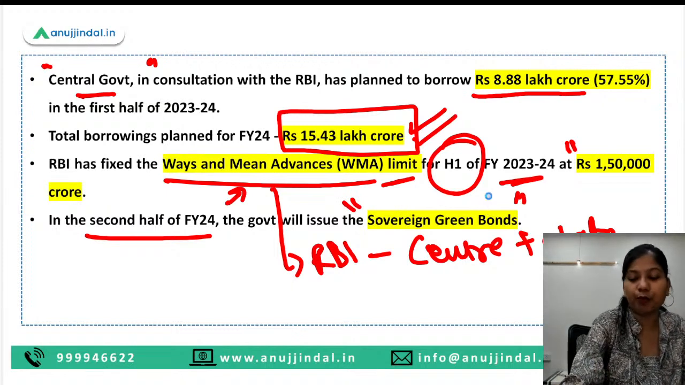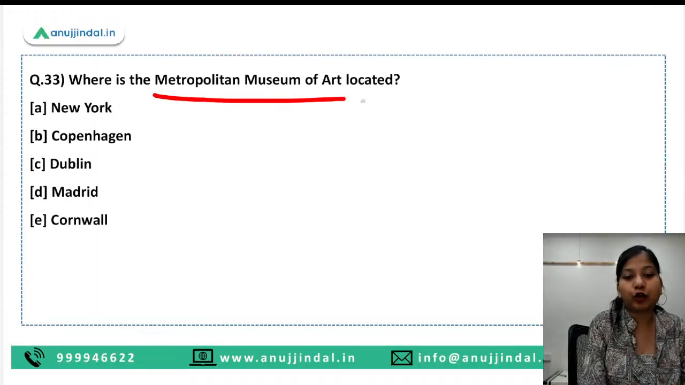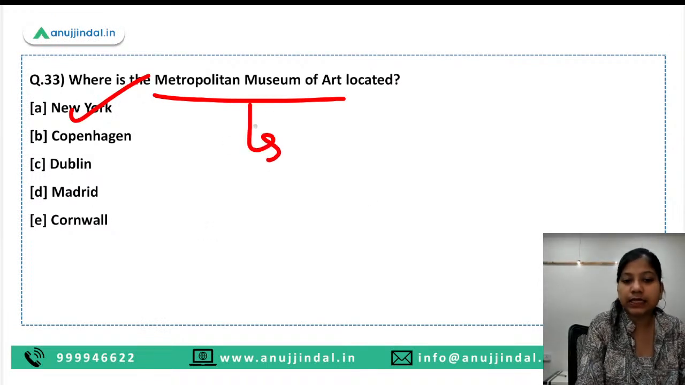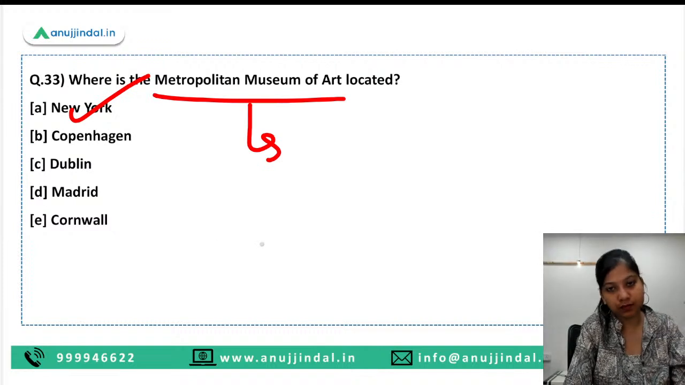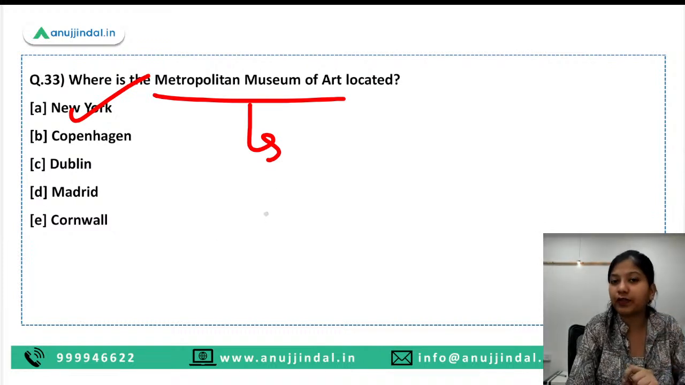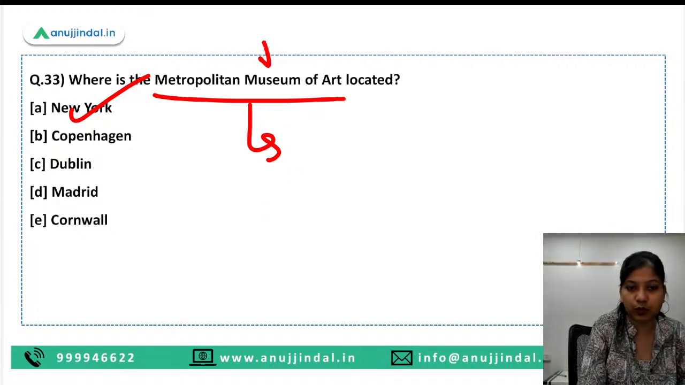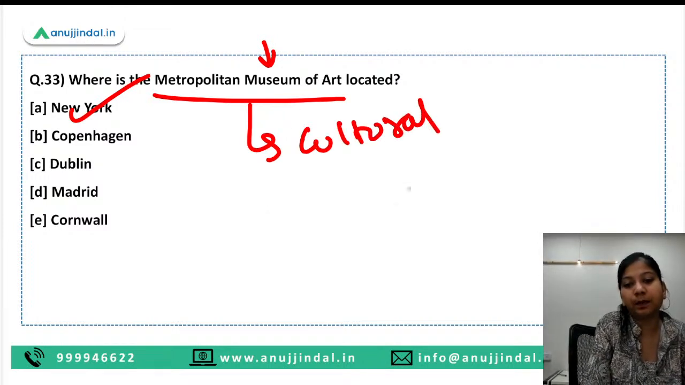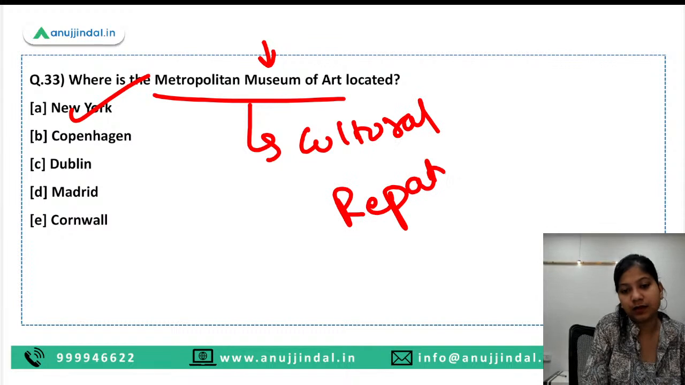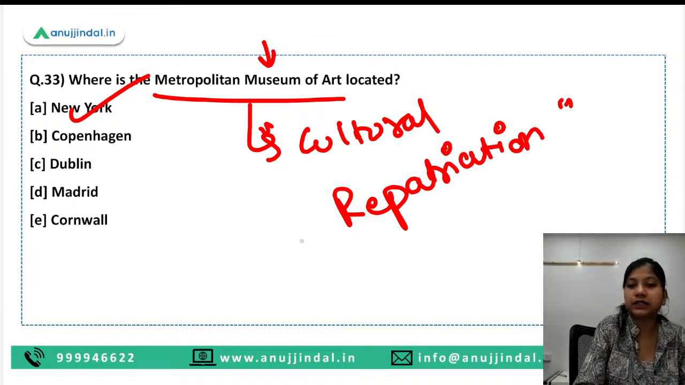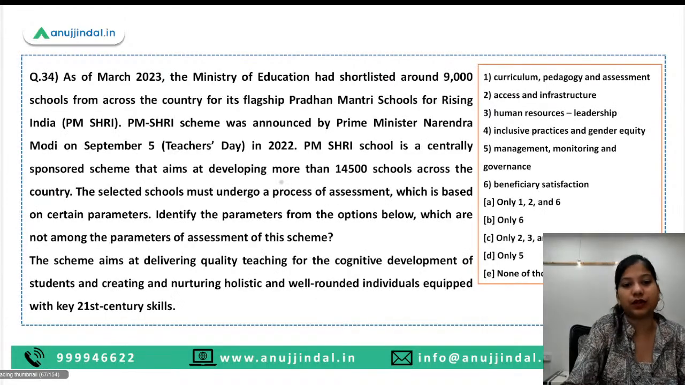That is also important. Where is the Metropolitan Museum of Art located? New York is the right answer. Recently, this particular museum has announced to return the artifacts of India that they have stolen or that is there in this particular museum. This activity is called cultural repatriation. Because now we are getting the cultural artifacts back into our nation.